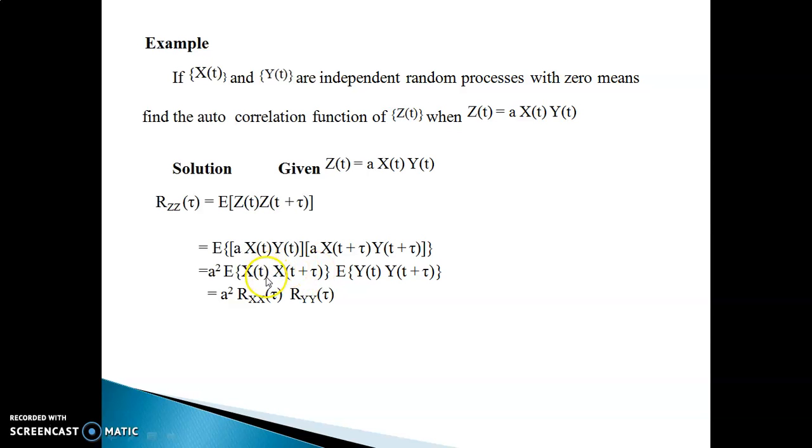So the first one is rxx of tau, and the second one is the autocorrelation function of y, that is ryy of tau. So here again the autocorrelation function of z is expressed in terms of the autocorrelation function of x and autocorrelation function of y.